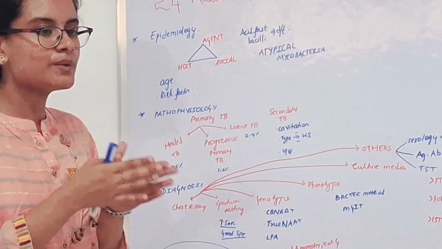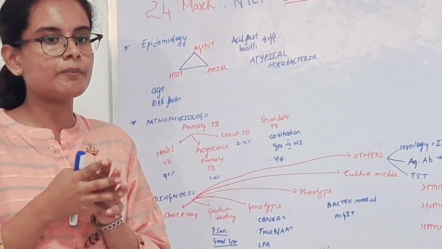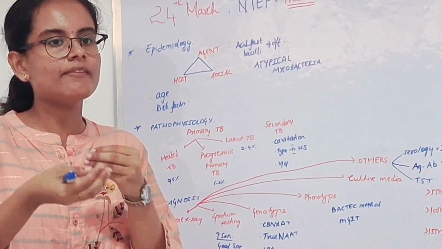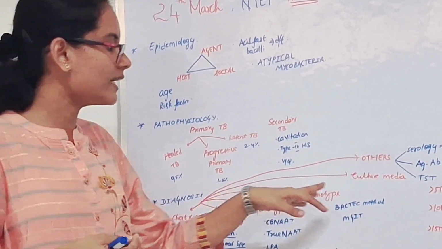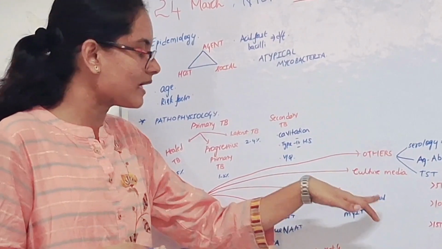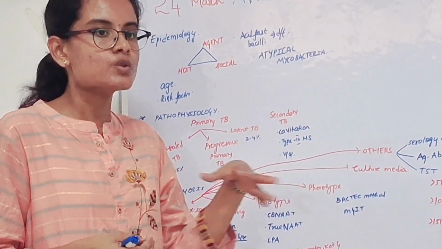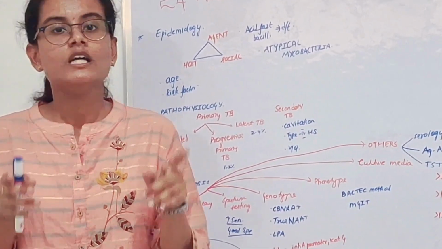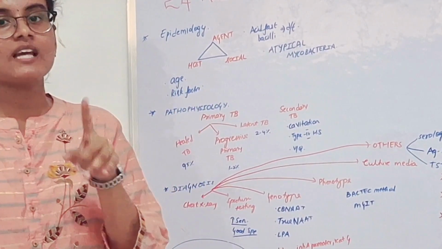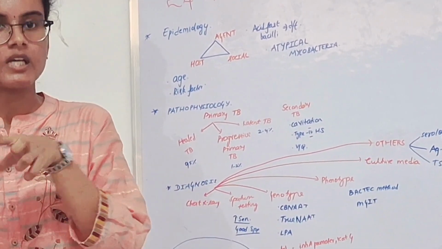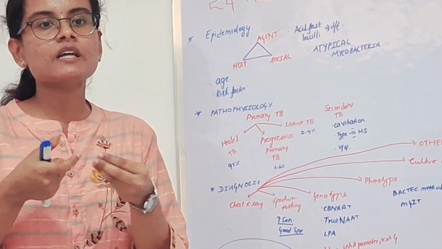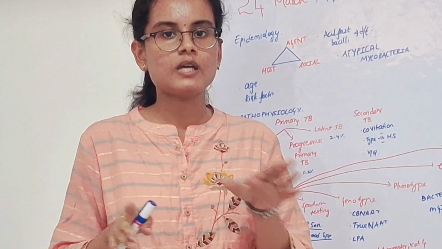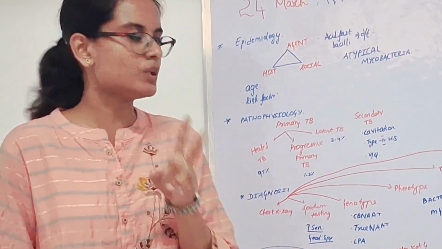So after the genotypic method, the new methods are going to be the phenotypic method, which is going to be the culture media, so solid culture media and then the liquid culture media, with the help of methods called BACTEC and MGIT methods. So solid media is going to be the Lowenstein-Jensen media, which is the LJ media, which detects the acid fast bacilli in a period of 8 to 10 weeks. Next we have the liquid media, by the Kirchner's method or the Middlebrook method, which detects the acid fast bacilli within an interval of 1 to 2 weeks.